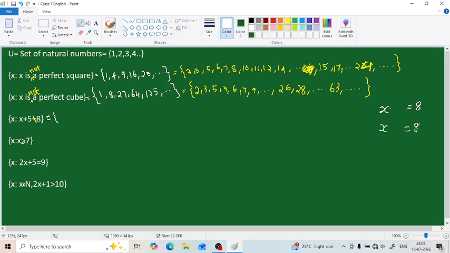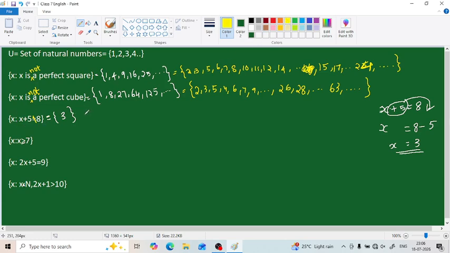So what elements do we erase? We can't erase it, we can only replace it. So plus 5 has to be moved to this side. When we move a number, the number remains the same, but the operation changes to its reverse operation. The opposite of plus is minus, subtraction. So the plus 5, when it comes to the RHS, that means right hand side, becomes minus 5. So x equals 8 minus 5, which is 3. So the answer is 3. The roster form of this expression is 3. So our set is {3}.